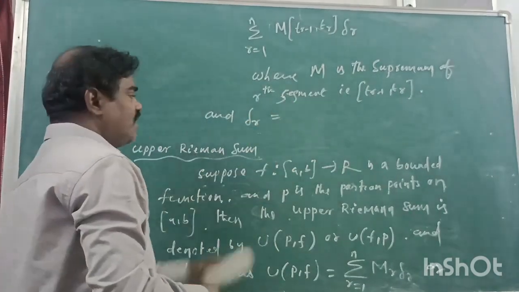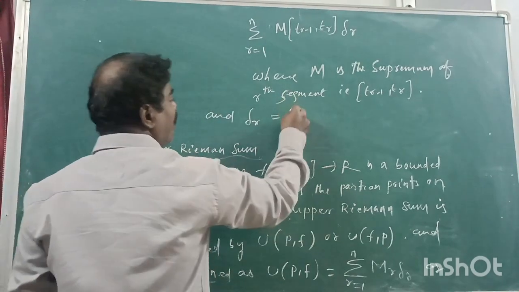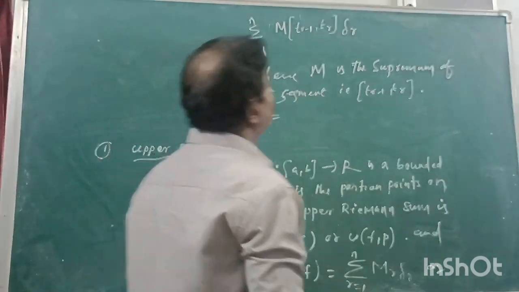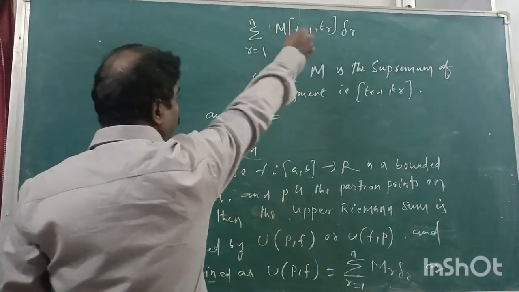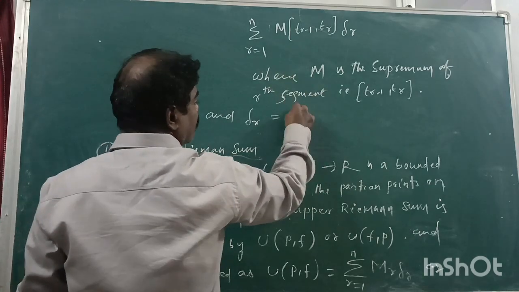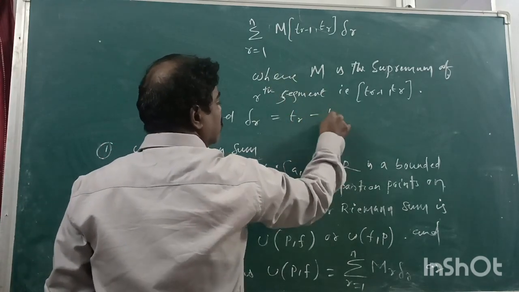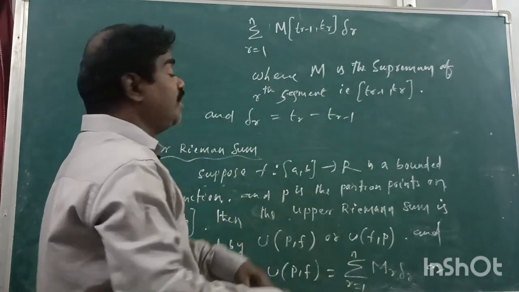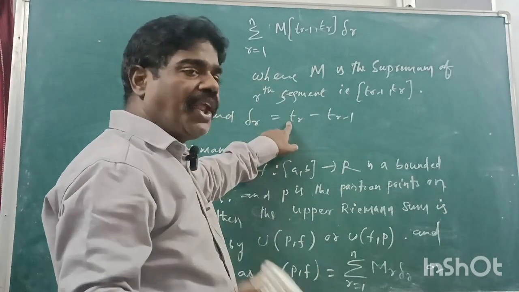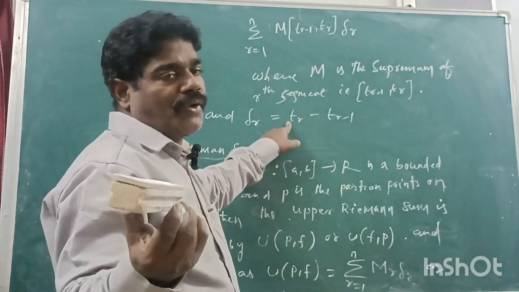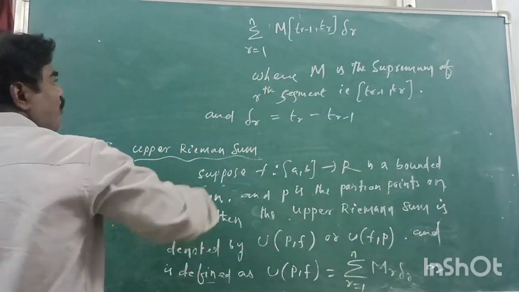The length of the r-th segment, that is t_r minus t_{r-1}. This variable you can take t, x, whatever it may be. Otherwise you can write x also.